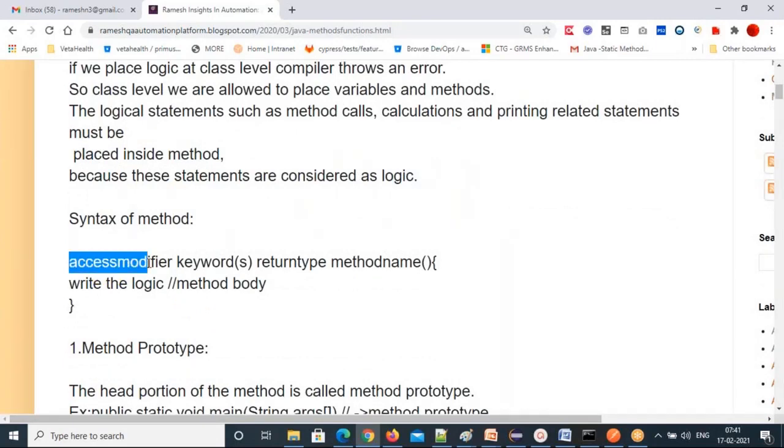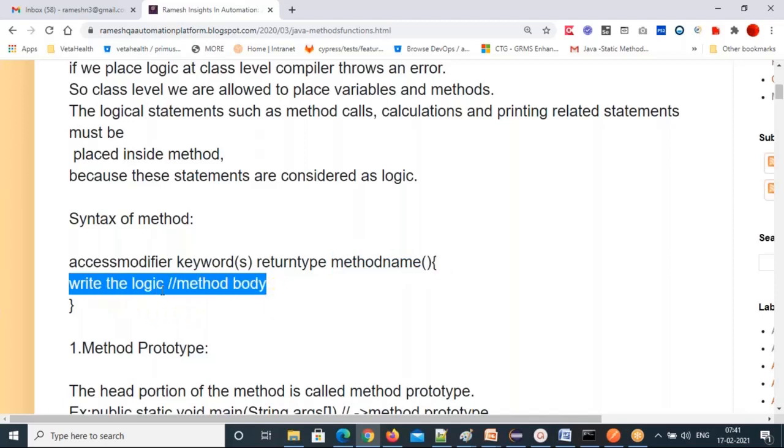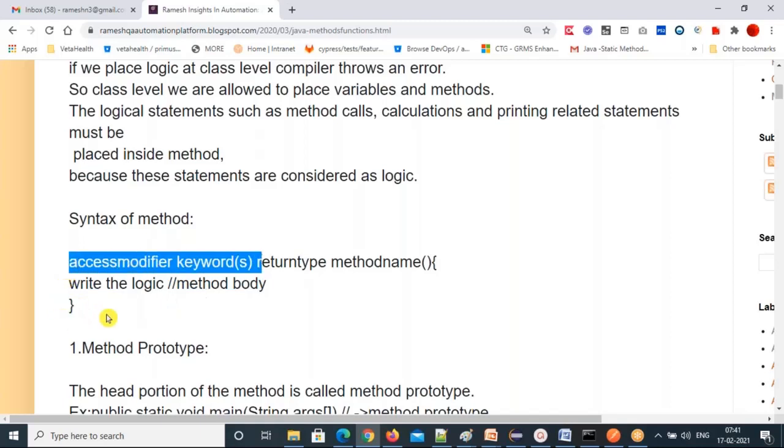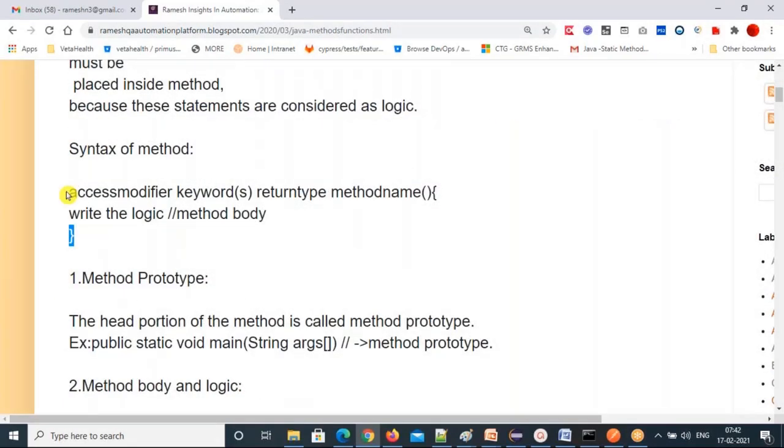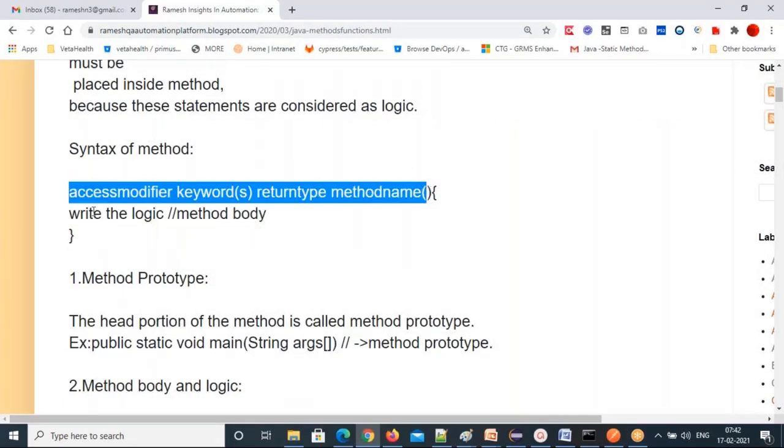Access modifier, keywords. The keywords can be static, final, abstract, any keyword, or you can write it without keywords also. Return type means void or non-void. Then method name, parenthesis, curly braces start, and write the logic inside the method body and close the curly braces. Once you want to end the method, you must close the curly braces. But what do you call all these portions?